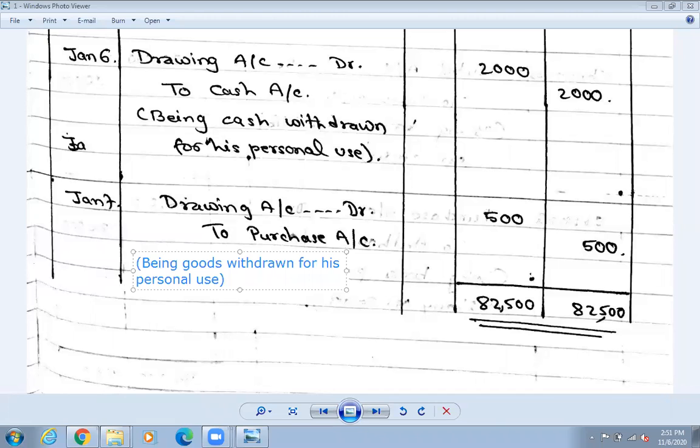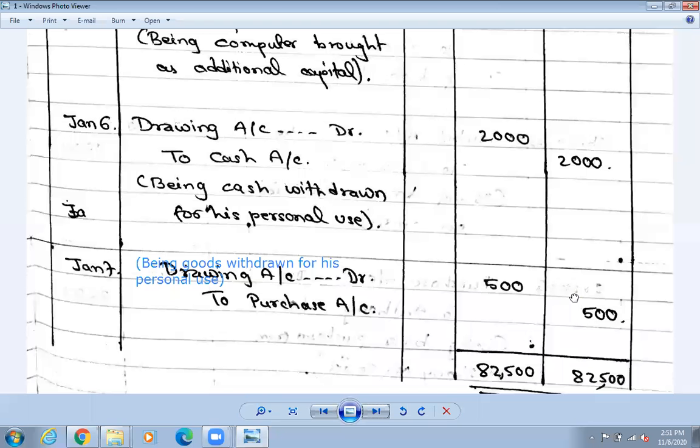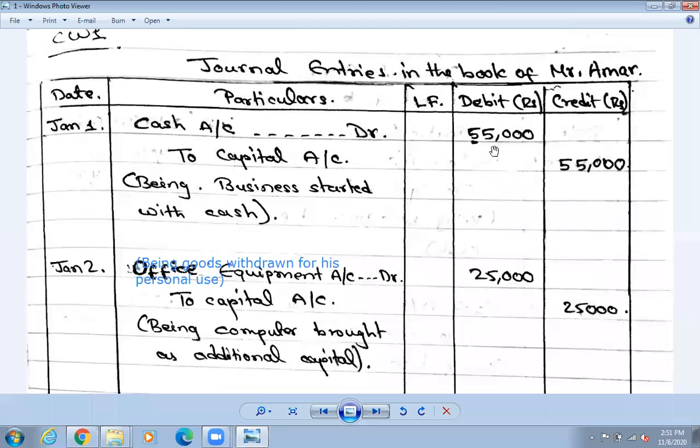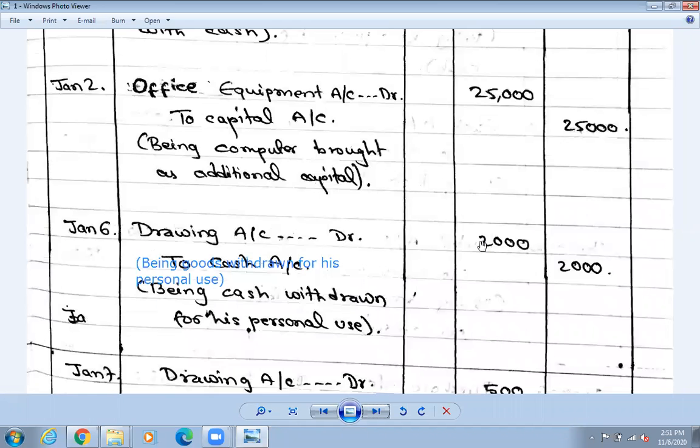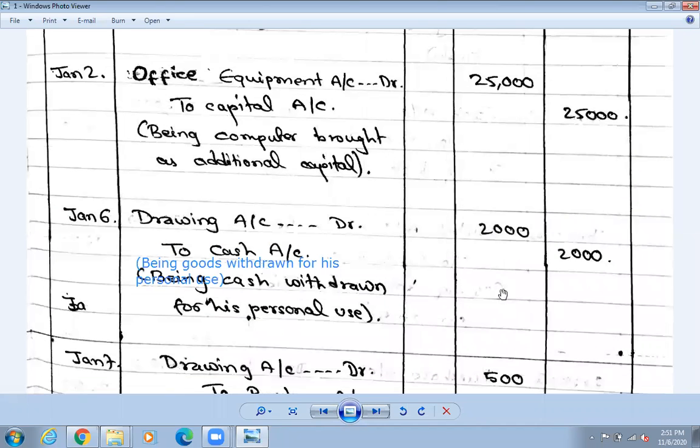Okay, just 6 minutes are left. If there is any problem you can ask me. After this one you need to add all, the title on this side. Whatever there is on this side, keep adding it all. 55,000 plus 25,000 becomes 80,000. 80,000 plus 2,000 becomes 82,000. 82,000 plus 500 is 82,500. That you need to write down.